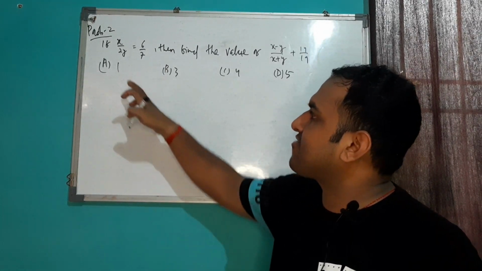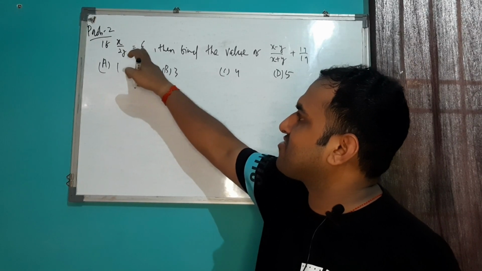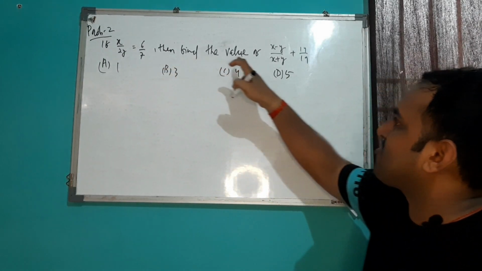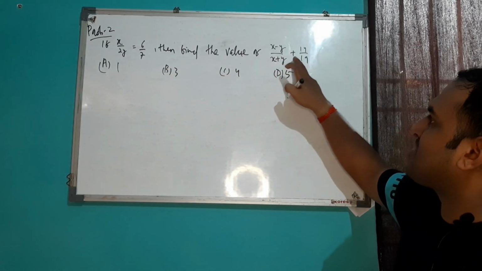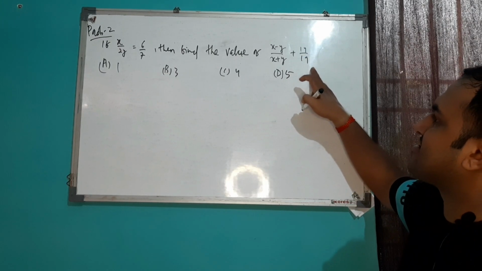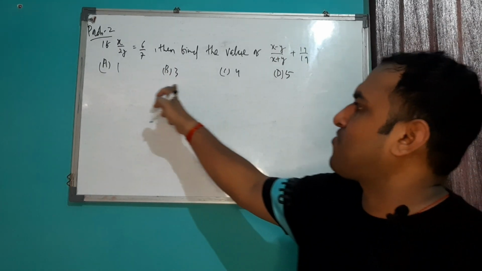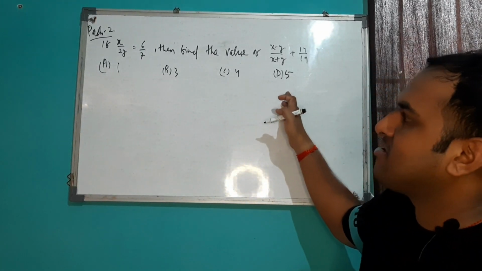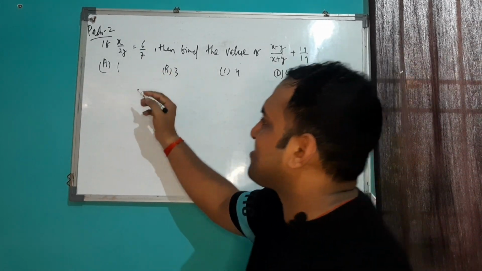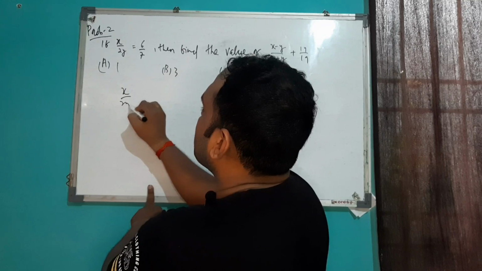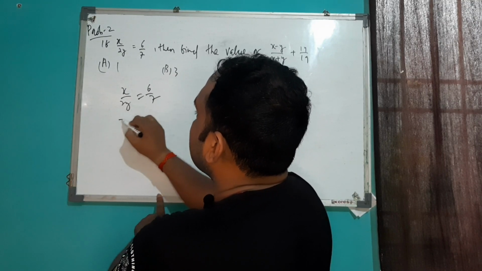Here the question is, if x divided by 2y is 6 is to 7, then find the value of x minus y divided by x plus y plus 14 upon 19. बस आपको इसका वैल्यू फाइंड आउट करने होंगे. There are 4 number of options. This is 1, 3, 4, 5. So as mentioned in your question, this is your x upon 2y equal to 6 by 7.